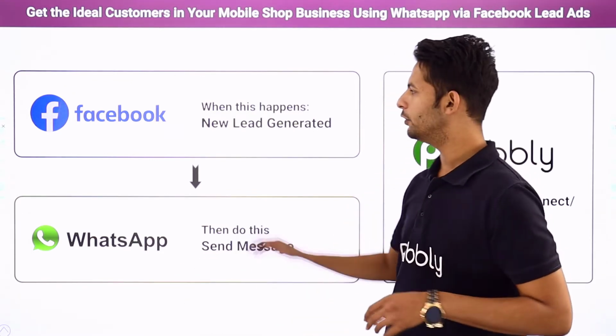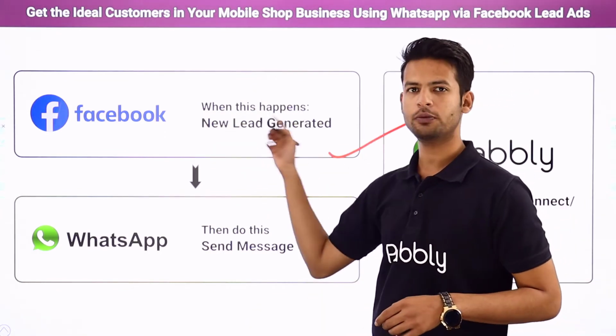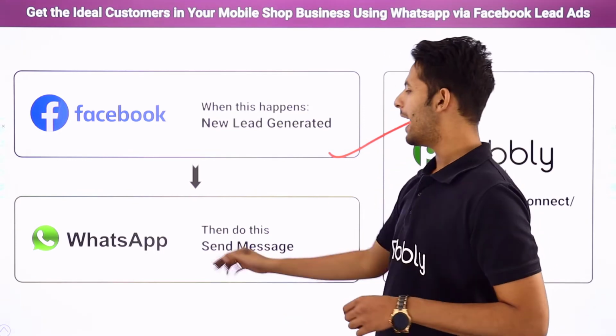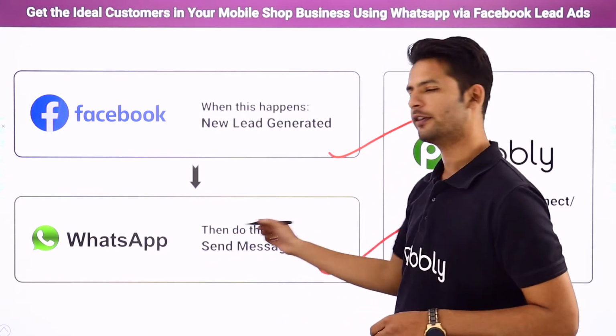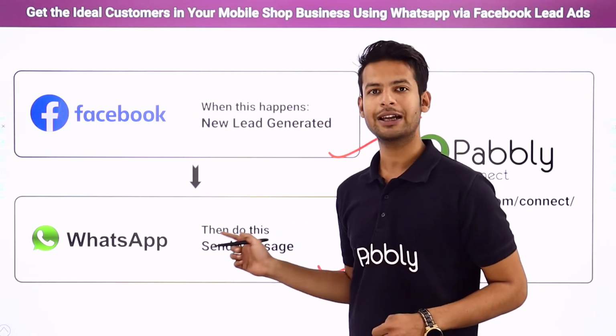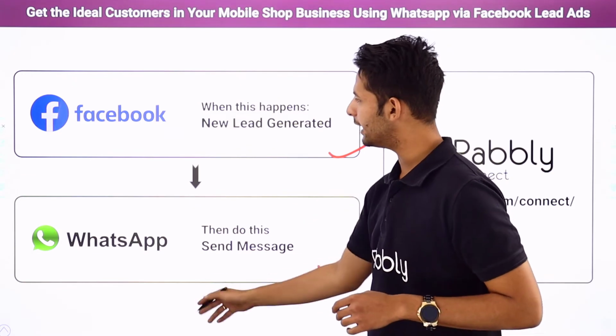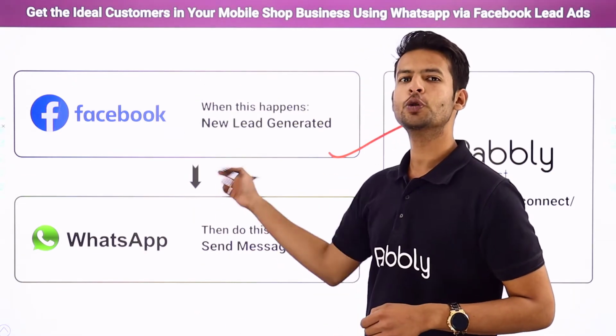So for that I have used two applications here. First I have used Facebook. I have used this platform to advertise about my mobile store, and secondly I have used WhatsApp. You know, it's a famous chatting app, to send them the message and the link of the brochure. But here I have to face one more problem. The problem is there is no direct integration or link between these two applications.